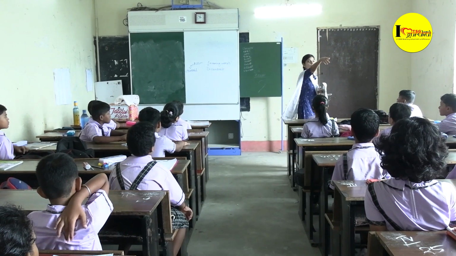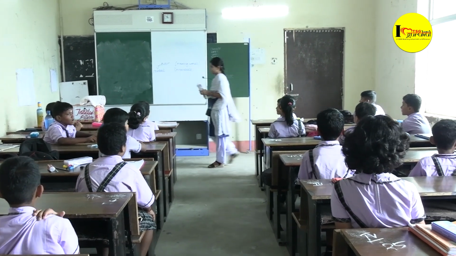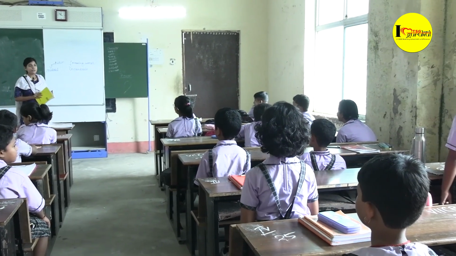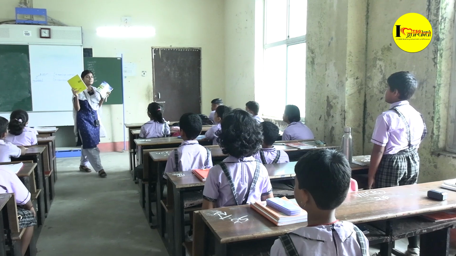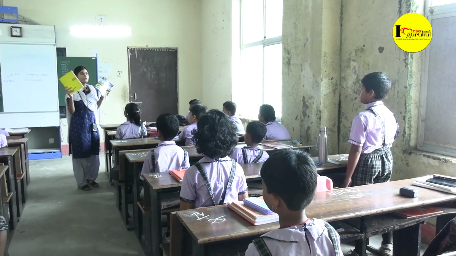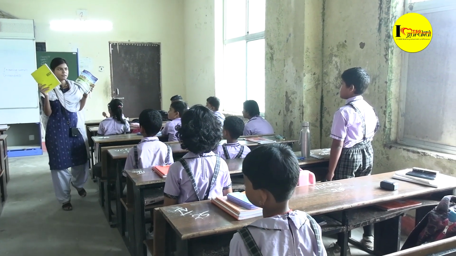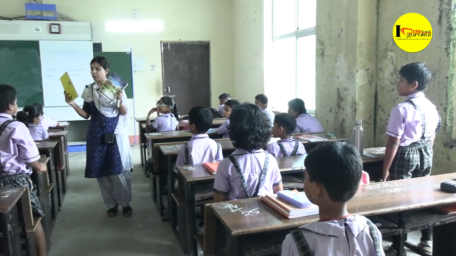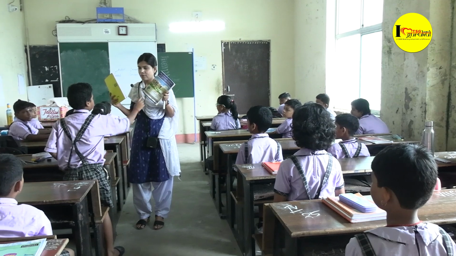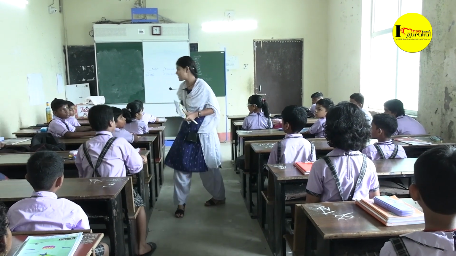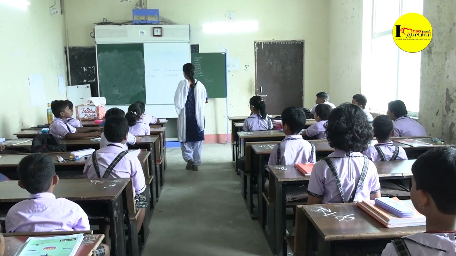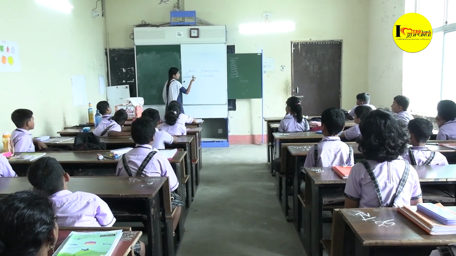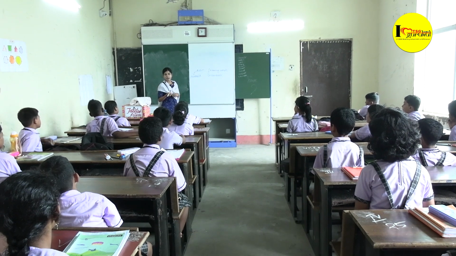Okay, now, Abhijit, better stand. Now you tell me how many copies are here? How could you know? 2 copies are here? Yes, beta? I'm counting. Count it. 1 and 2. Very nice. So here we could understand if it is countable noun. Oh children, you didn't tell me that I have not written countable. I have not written here.